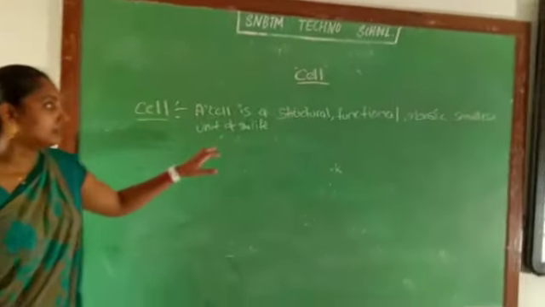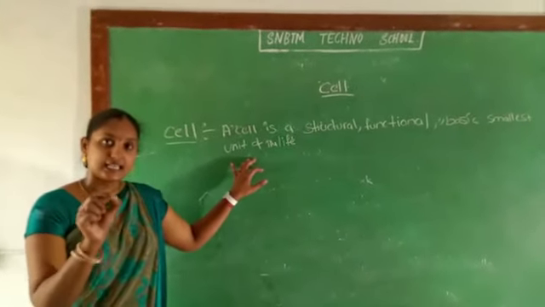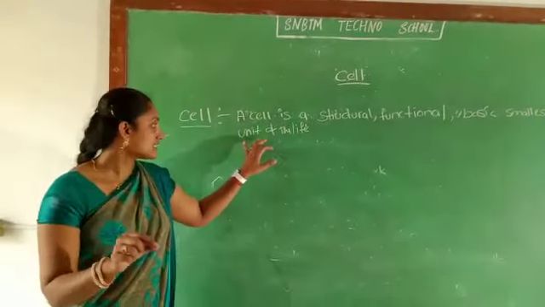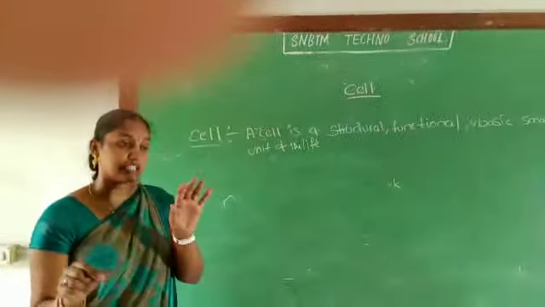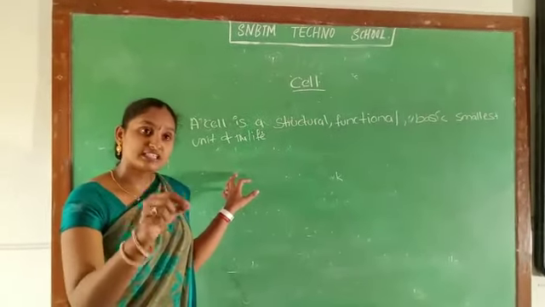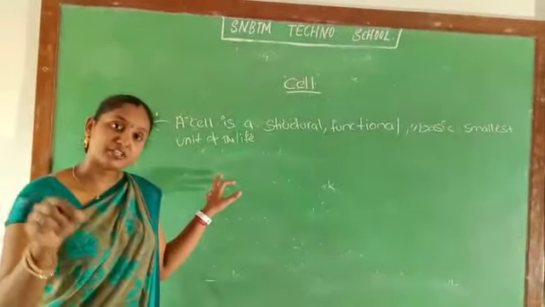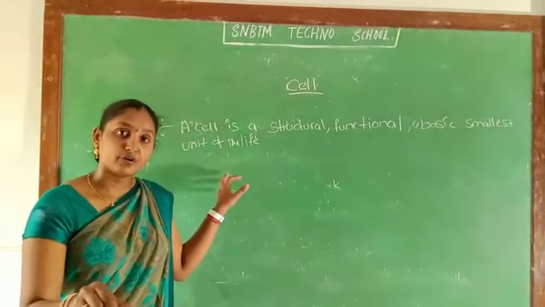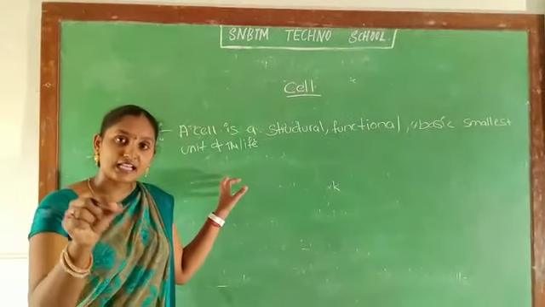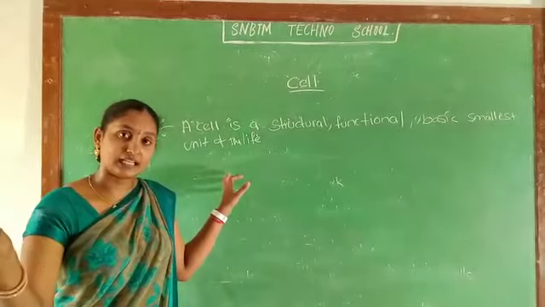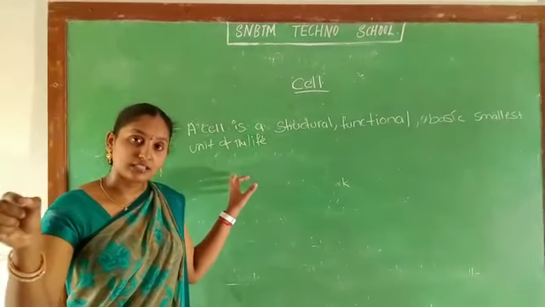Children, and the cell can survive individually also. The group of cells make tissues, children, and if we separate a cell from a tissue also, it can survive individually. It has a life. We cannot separate organelles from the cells separately. If we do it, then the cell cannot survive.